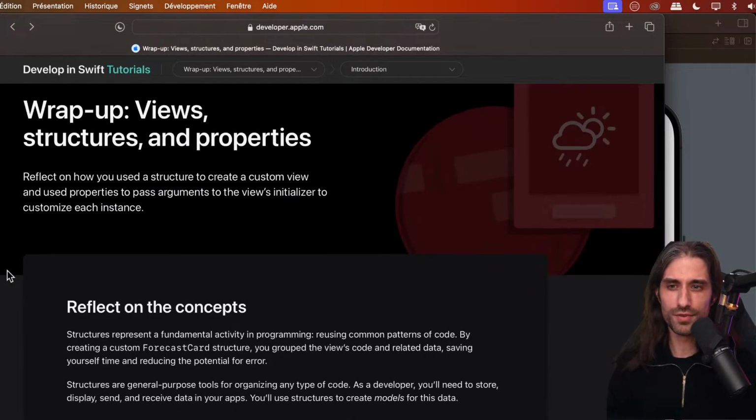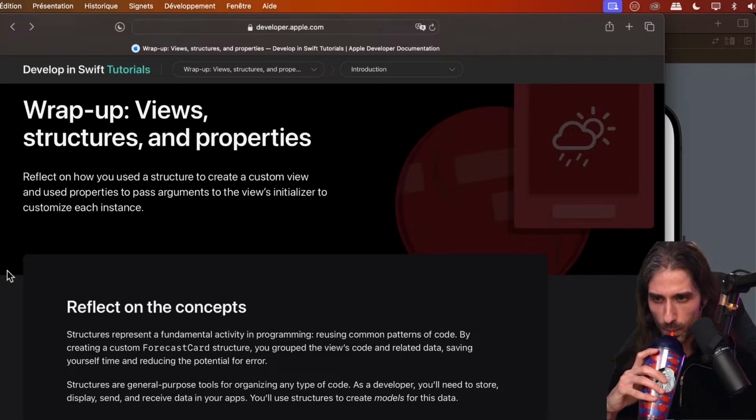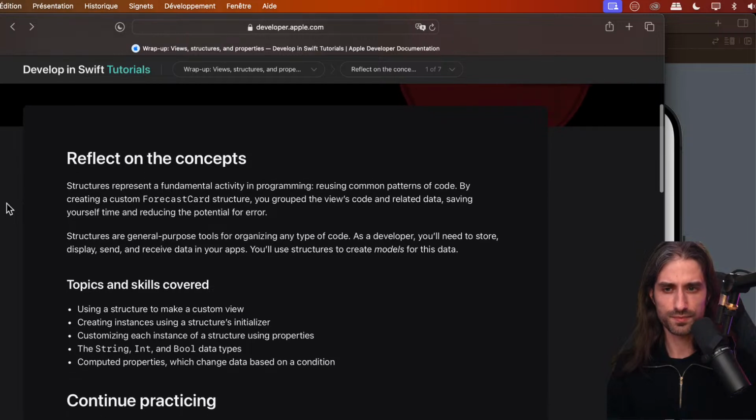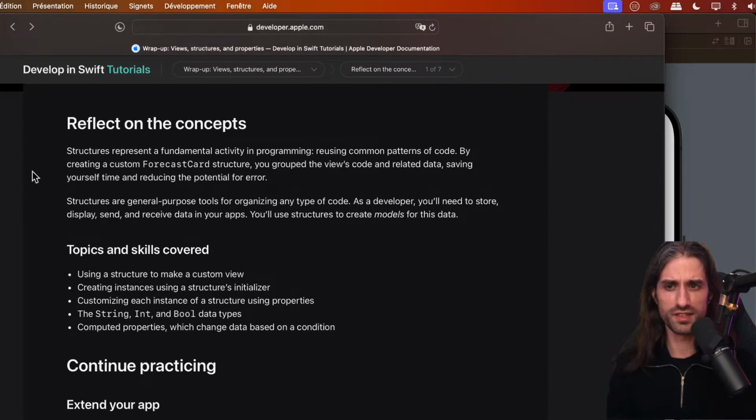All right, let's do the recap to finish. So wrap up about views, structures, and properties. And let's drink a little bit more apple juice. Let's reflect on how we used a structure to create a custom view, and we used properties to pass arguments to the view's initializers to customize each instance. So let's reflect on the concept.